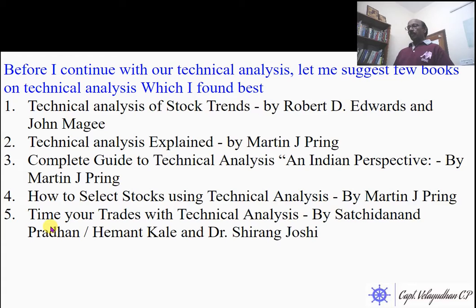There is one book, Time Your Trades with Technical Analysis, by Sachidananda Pradhan, Hemant Kale and Shirang Joshi. This is a good book for beginners and it is not expensive.